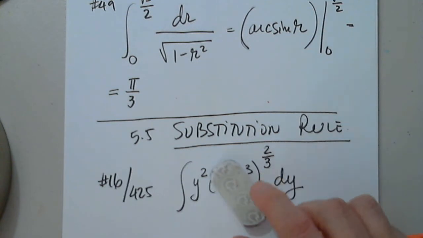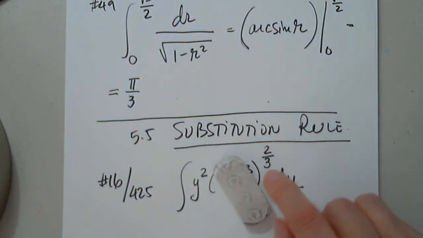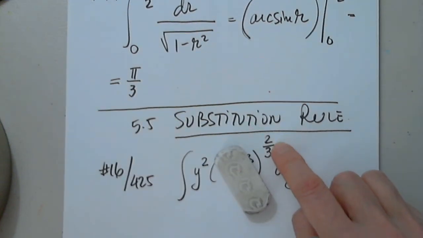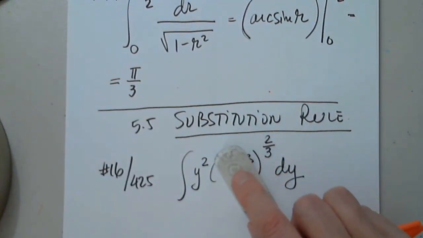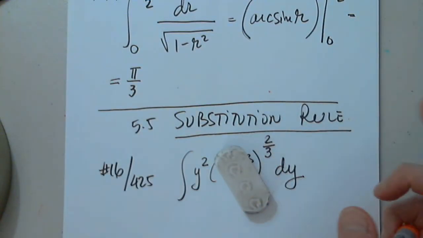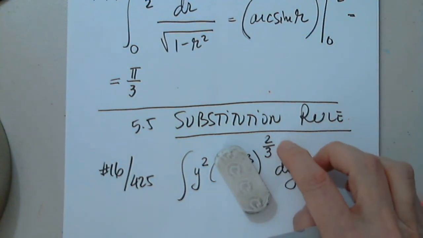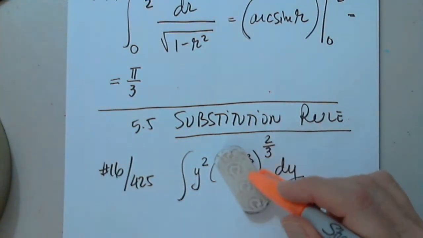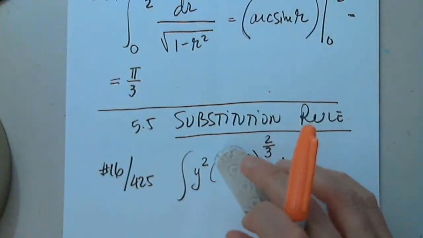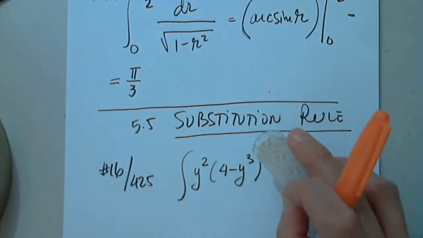So I have something ugly inside of an ugly function already. I want this to disappear, if possible. If I make this disappear and I just have t to 2/3, that cannot be easier. T to 2/3, I know the antiderivative, I'm done. But how do I make this disappear?